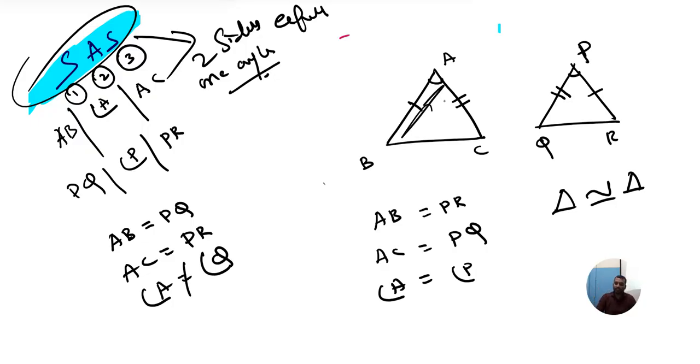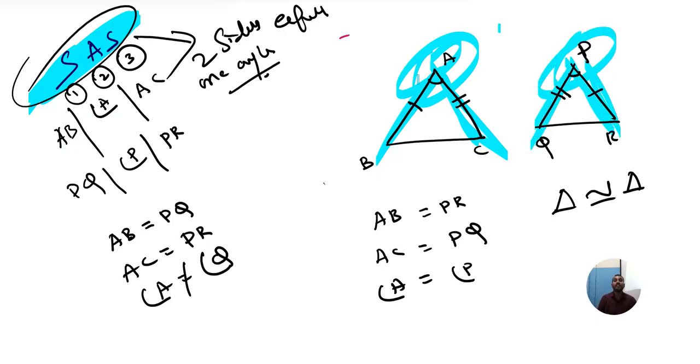In this figure and this figure, in both the figures, between a single line and double line one arc mark is there, I mean one angle is there. Here also between single line and double line one angle is there. It's there or not? Let it be any shape, we don't mean about those things. But we need the angle between the single line and double line. That's all. I hope the concept is clear for you all. Understood SAS? Side, angle, side?